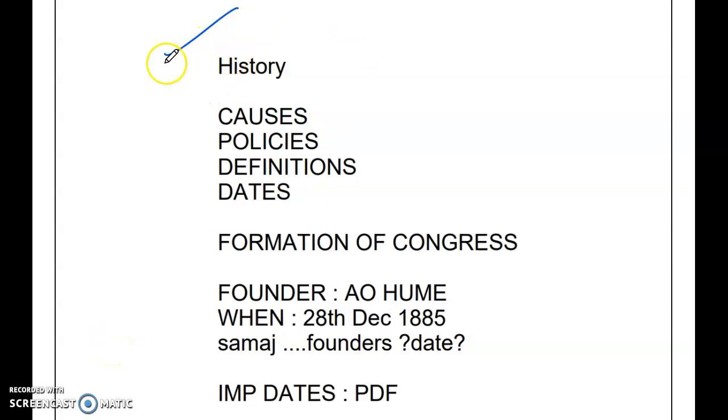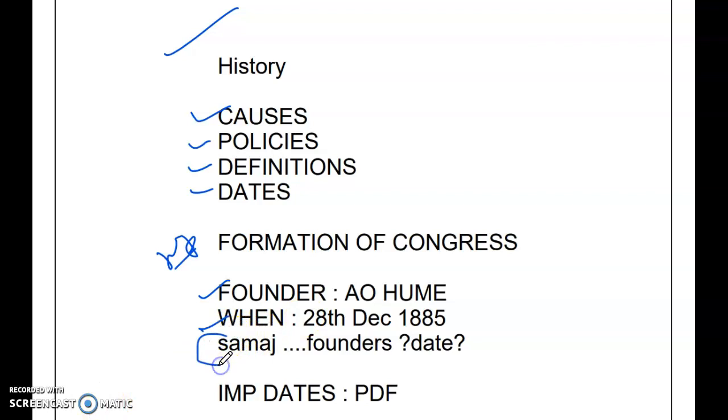Let's move on to the strategy part. When you start with history, you have to learn all the causes and the policies, the definition of these policies, important dates. For example, they may ask you a question. It's an important question. Formation of Congress. Who was the founder? A.O. Hume. When did he found this Indian National Congress? Answer is 28 December 1885.